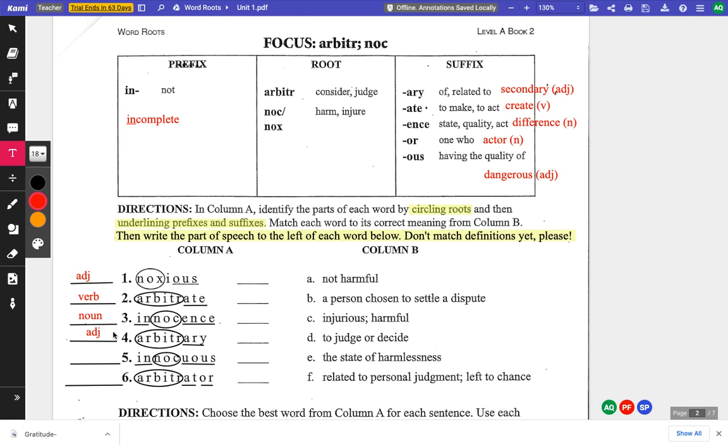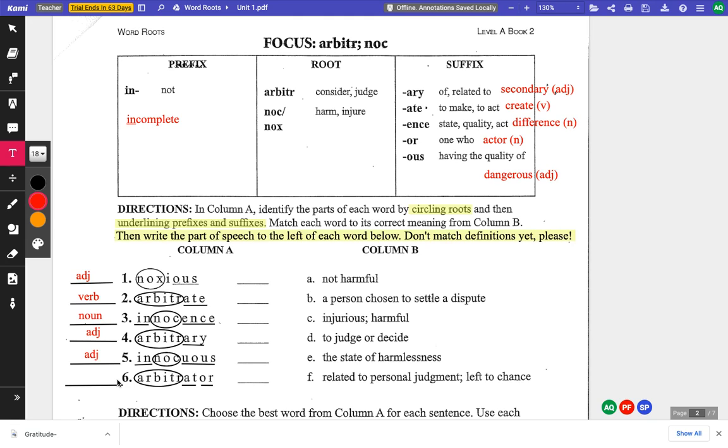Another word that a classmate came up with was the word stationary, like a stationary bike. That's also an adjective. Let's look at the word innocuous. Innocuous has an OUS, like the word dangerous. And a couple of friends came up with the words unconscious, that ends with an OUS, and the word various. Those are all adjectives. So innocuous is an adjective.